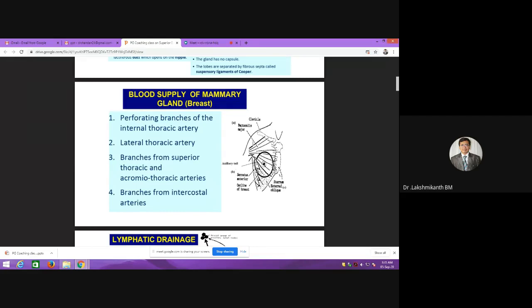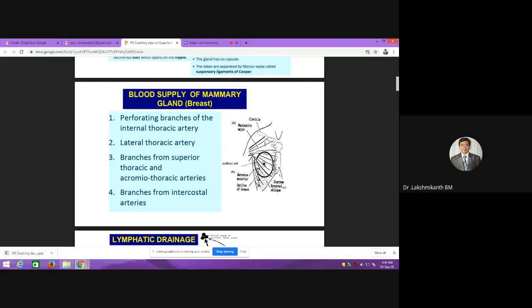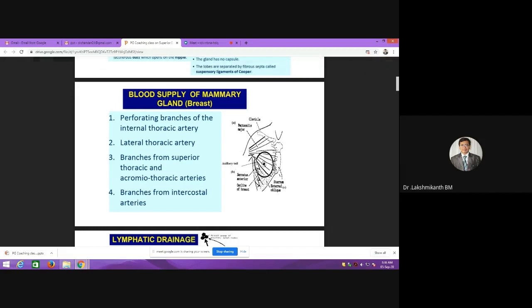The perforating internal thoracic artery will supply the medial side, and the lateral thoracic artery will supply the lateral side. Superior thoracic will supply from the superior aspect, and thoracoacromial also will supply from the superior aspect. And branches of intercostal arteries will be from the intercostal spaces.